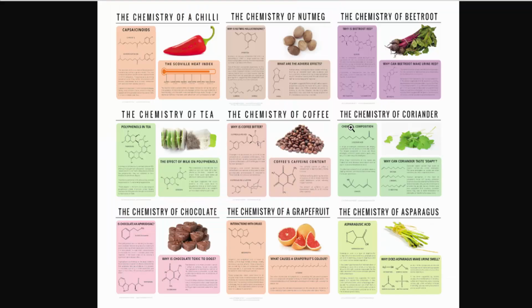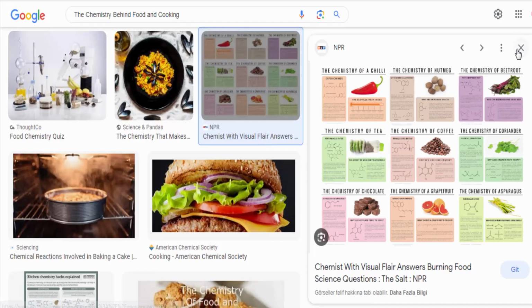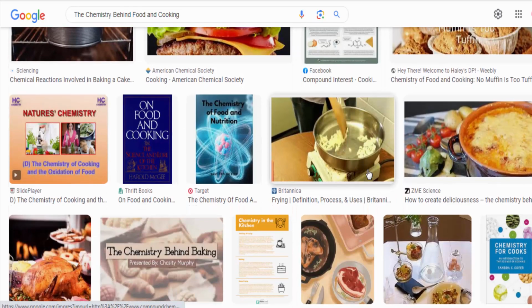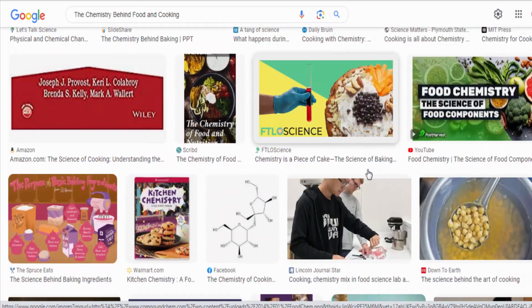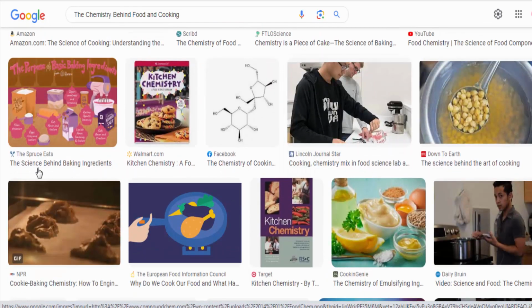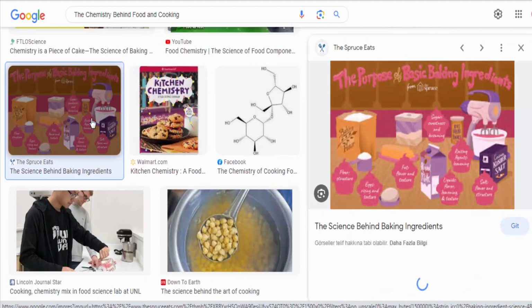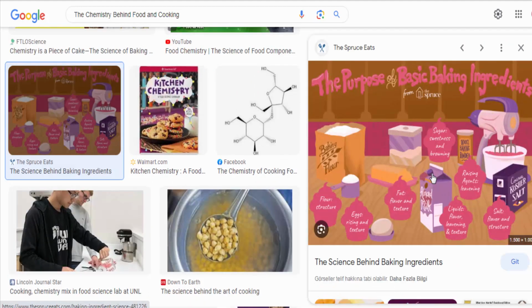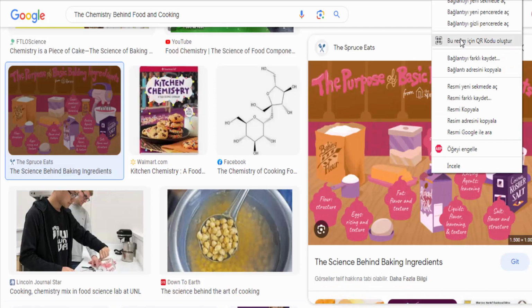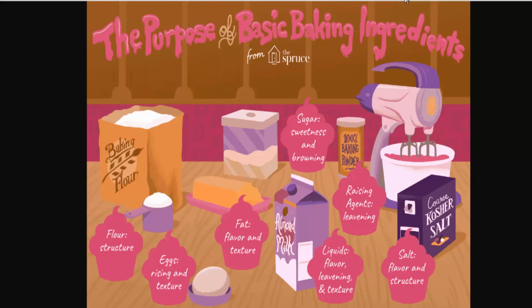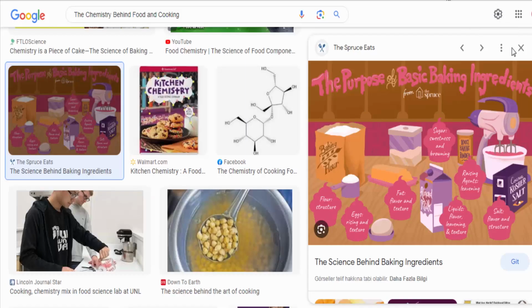Emulsification. Emulsification is the process of mixing two immiscible liquids, such as oil and water, to form a stable mixture. Emulsifiers, like egg yolks and mustard, contain molecules with hydrophilic, water-attracting, and hydrophobic, water-repelling, ends, which help stabilize the emulsion and prevent the separation of the two liquids. Mayonnaise and vinaigrettes are examples of emulsions in cooking.